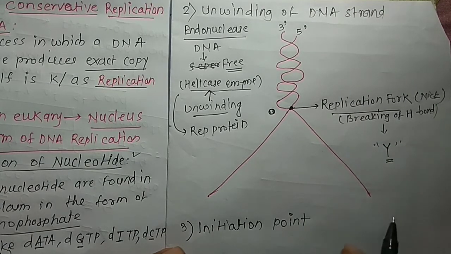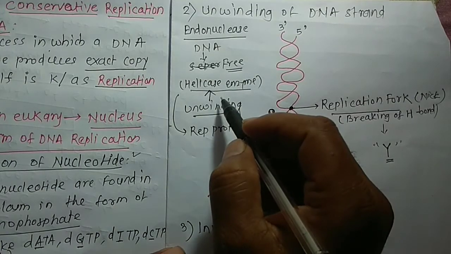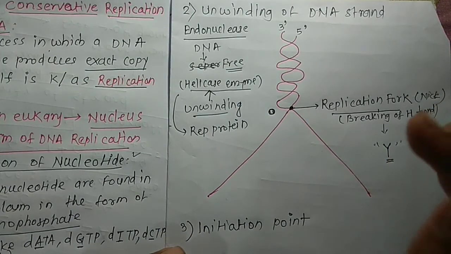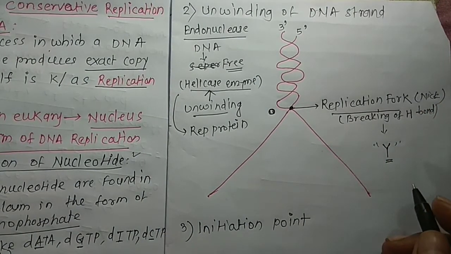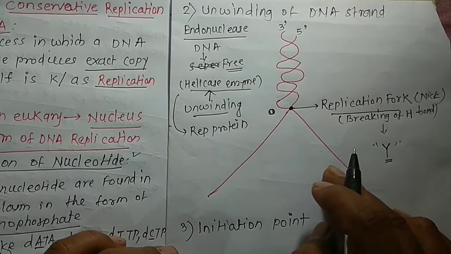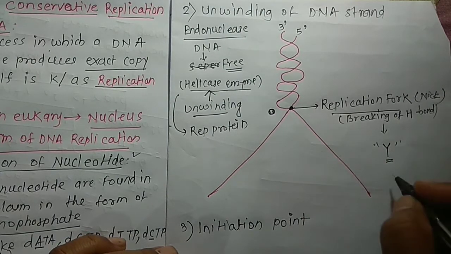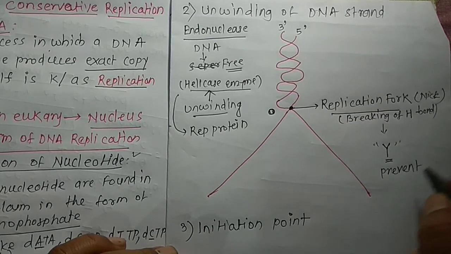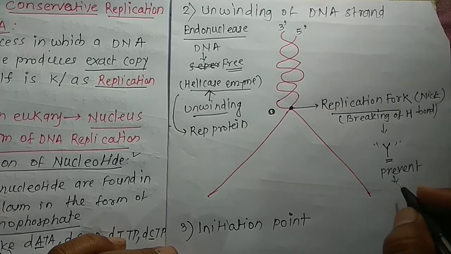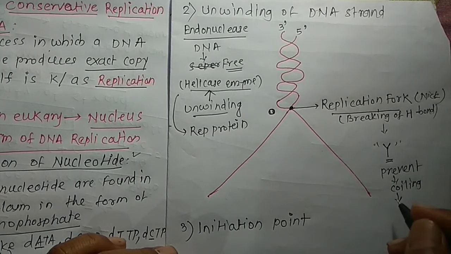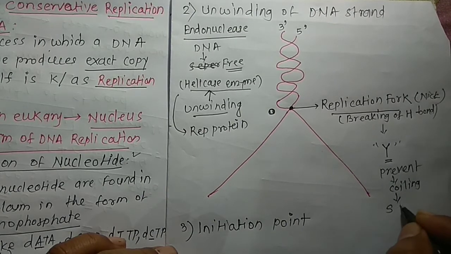The separated strands are prevented from coiling and unwinding with the helicase, the DNA unwinding protein, that is called the helicase enzyme. And another part is that the separated strands are prevented from coiling by the SSBP. They prevent coiling with the use of the protein called the SSBP.